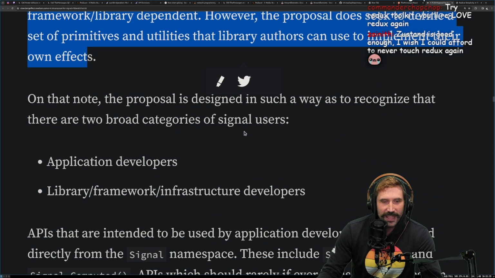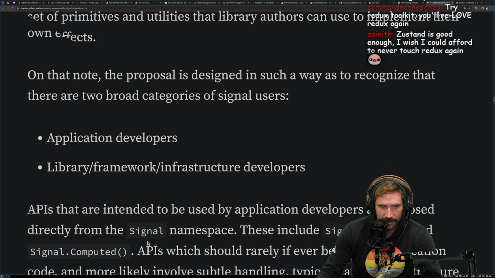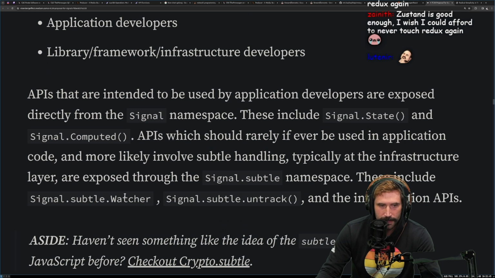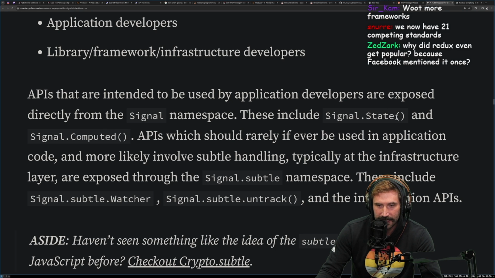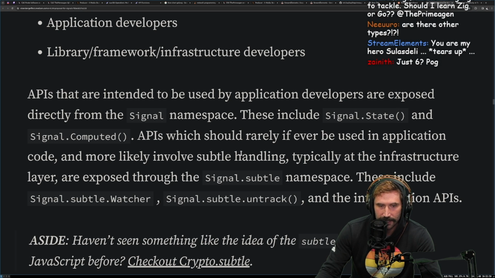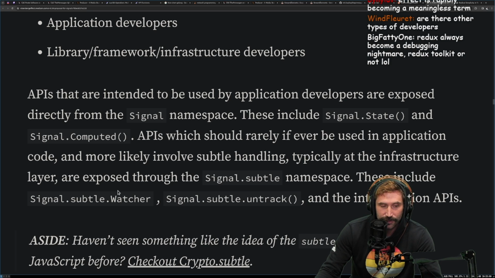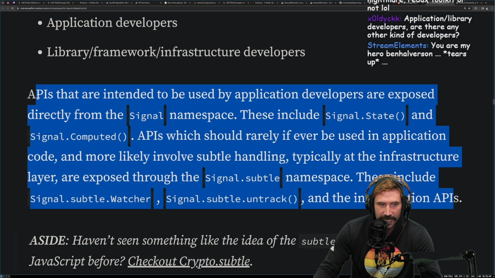Here it comes. On that note, the proposal is designed in such a way to recognize that there are 2 broad categories of Signal users: application developers and library framework infrastructure developers. APIs that are intended to be used by application developers are exposed directly from the Signal namespace that includes signal.state and signal.computed. APIs which should rarely, if ever, be used in application code and more likely involved in subtle handling, typically at the infrastructure layer, are exposed through Signal Subtle. These include Signal Subtle Watcher and Untracked in the introspection APIs.